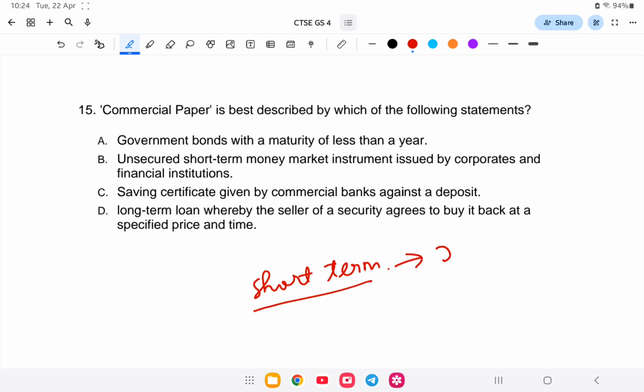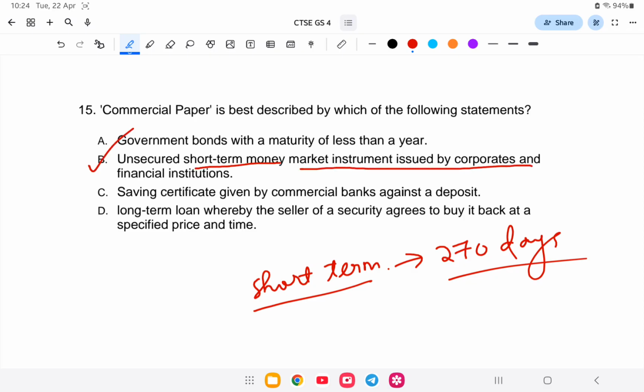It is taken for a time being, up to 270 days. This is commercial paper. So which of the following statements is correct? The answer is option number B, that is, an unsecured short-term money market instrument issued by corporates and financial institutions. So let us study this in detail.